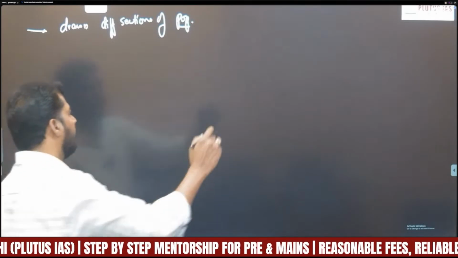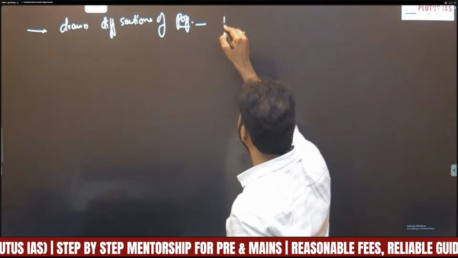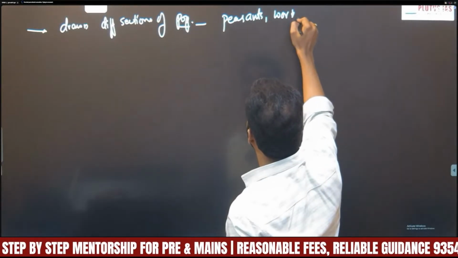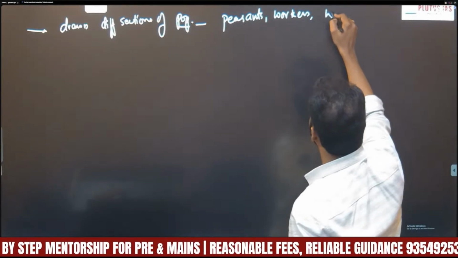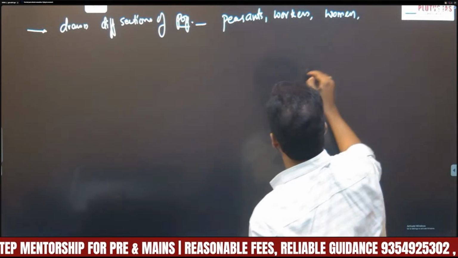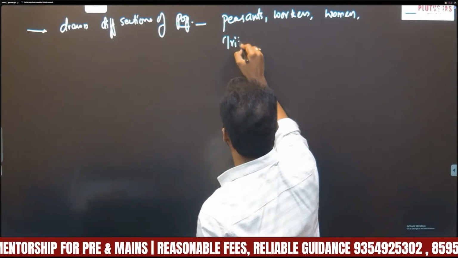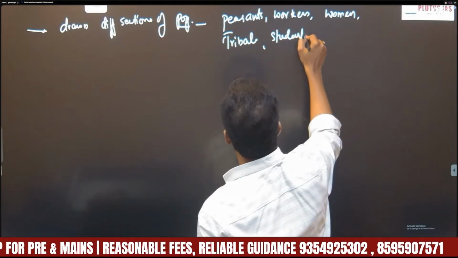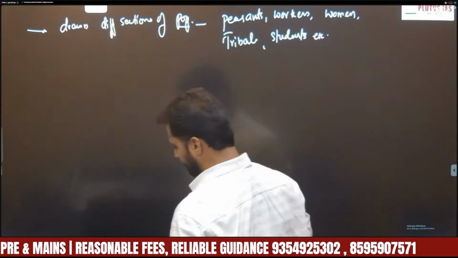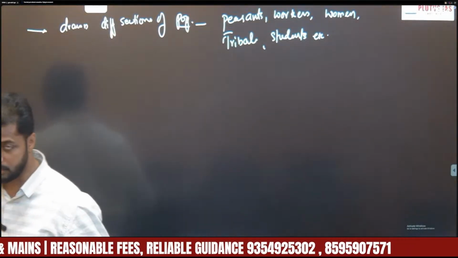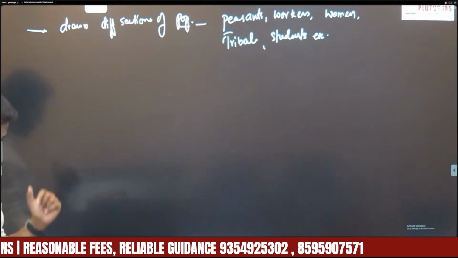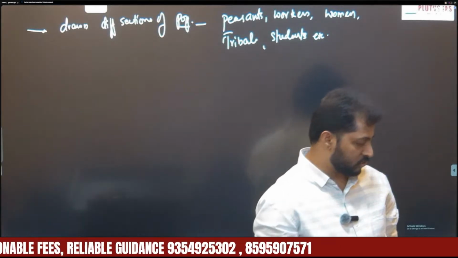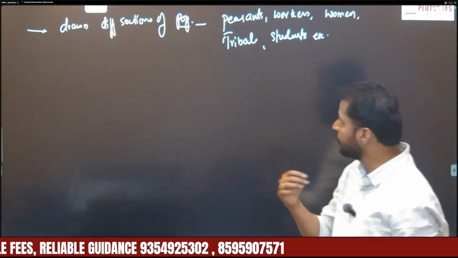Which classes can we say here? Peasants, workers, women, tribals, students, etc. Right? With the arrival of Gandhi, Gandhi was very successful in drawing different sections of population into the Indian national movement. So who are they?